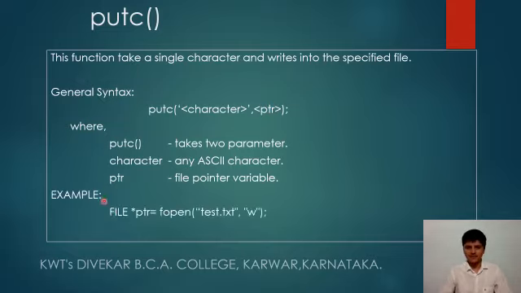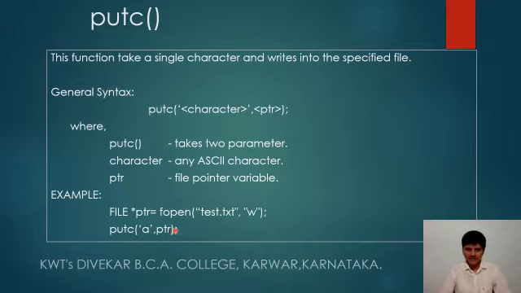For example, if the file is declared like this using fopen, test.txt, opened in write mode, and then putc, a single character within single quotes, a, and then ptr.